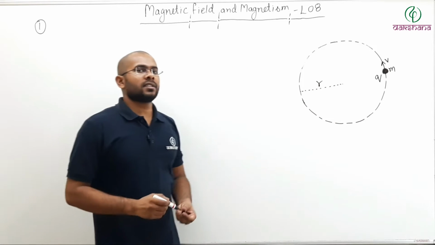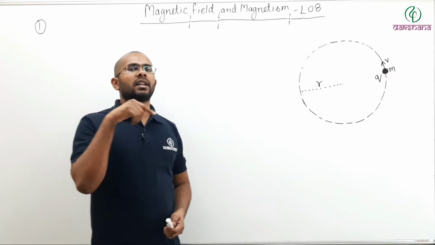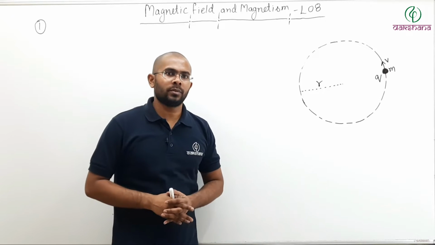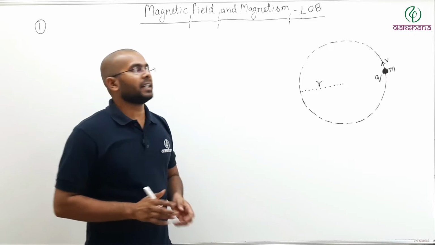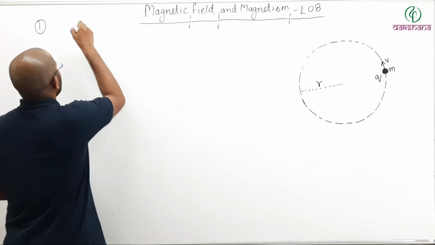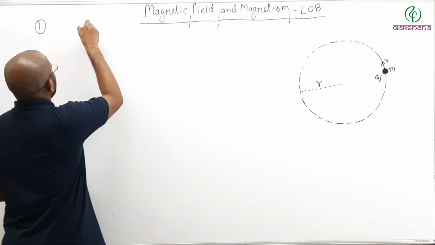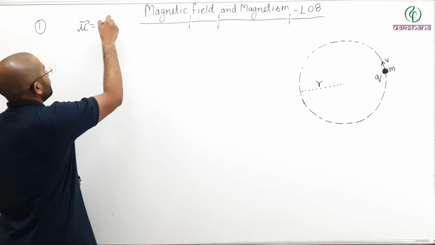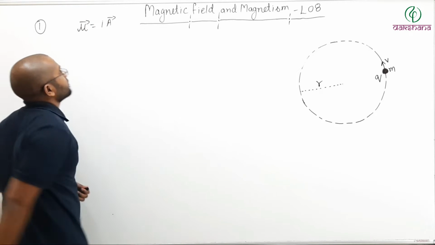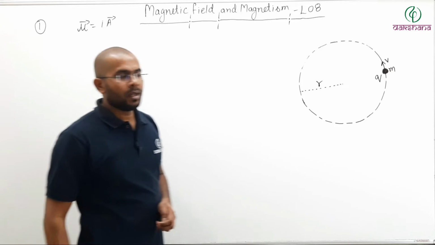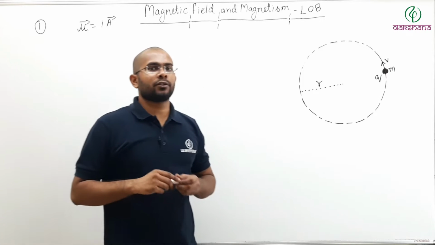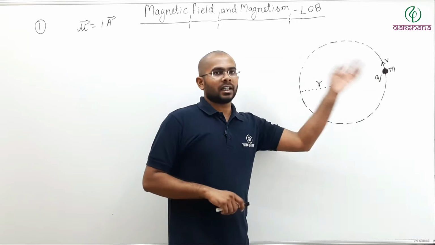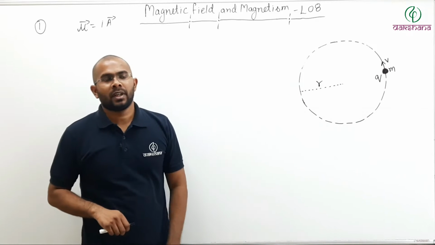Now we have already seen that if we have a current carrying loop, then its magnetic moment can be written as mu vector, which is equal to current times area vector, like this.